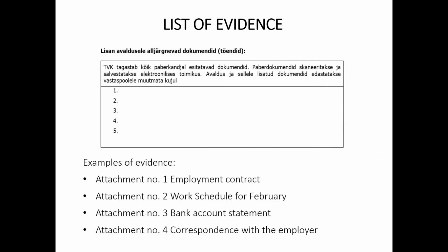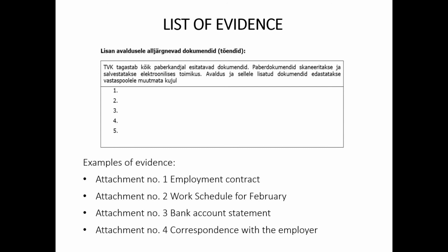Files listed as evidence must be sent to the Labor Dispute Committee together with the application. The evidence that is attached to the application should also be reflected in the list of evidence. The name you choose for a specific evidence should match the name of that file. For example, if an employee wishes to use a PDF file of a work schedule as evidence, he or she could name the file Attachment Number 1 Work Schedule and write the same name, Attachment Number 1 Work Schedule, in